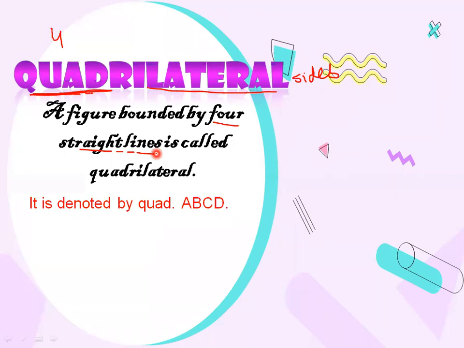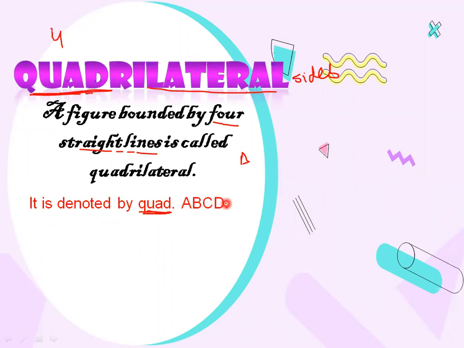It is denoted by quad. Just as we draw a small triangle symbol for a triangle, for a quadrilateral we will simply write quad ABCD.